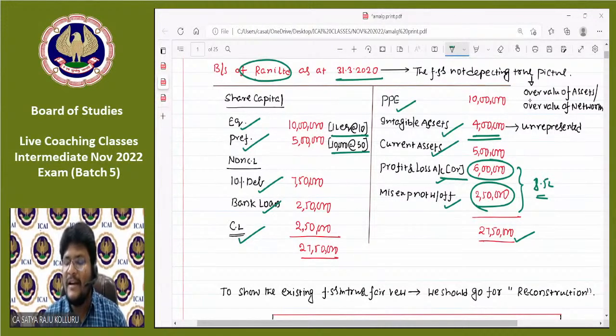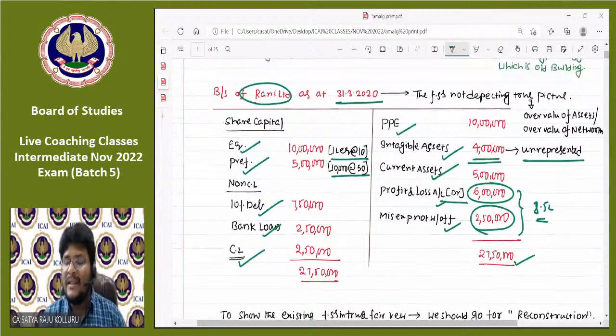For example, in such intangible assets, goodwill will be there. Let us assume that was internally generated goodwill, for the time being. Now, the company is a loss-making company. Then under such intangible assets, is Rani Limited really having such an amount of goodwill? No. So you can assume this is an unrepresented intangible asset, that means that intangible asset doesn't have any market value in the outside environment. So that is the reason we can simply say that the financial statements of Rani Limited do not depict a true picture.